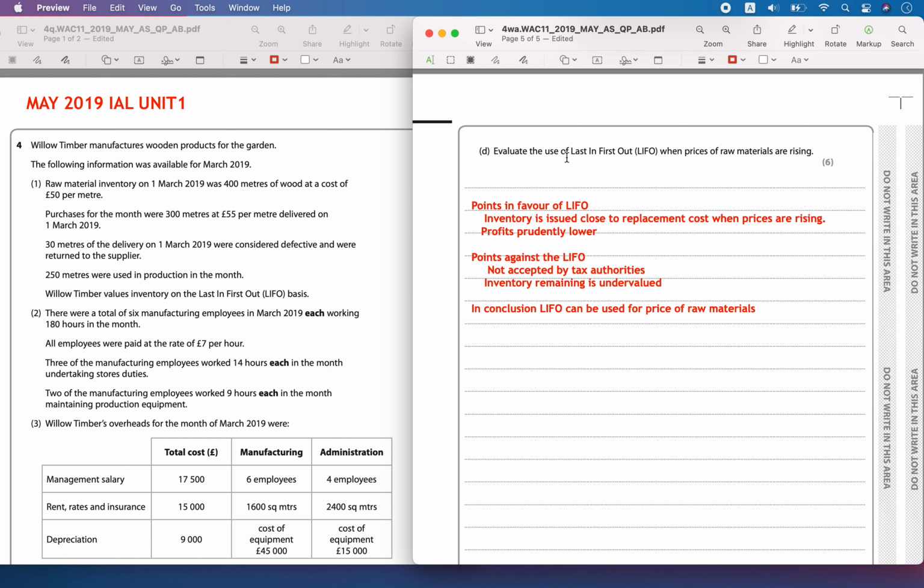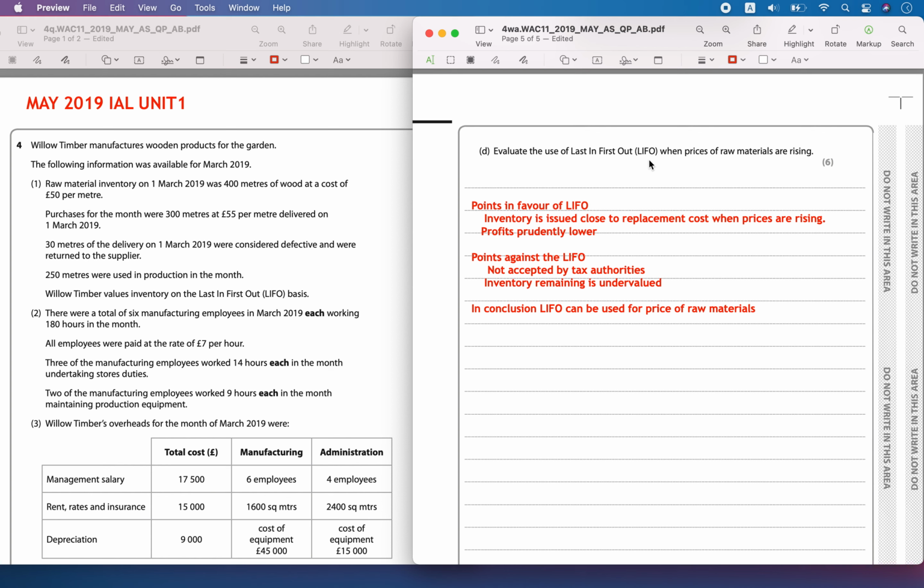Next part is evaluate the use of last in first out when prices of raw materials are rising. We can see first the price of raw material was 50 pounds per meter and then it became 55 pounds per meter. Also, one more thing we should see is wood does not deteriorate fast. Two things we have to understand before arguing.